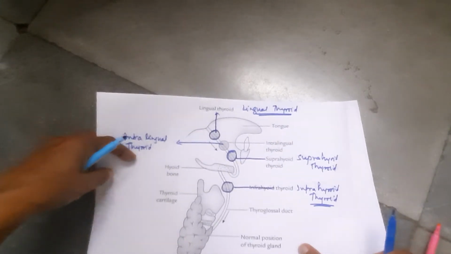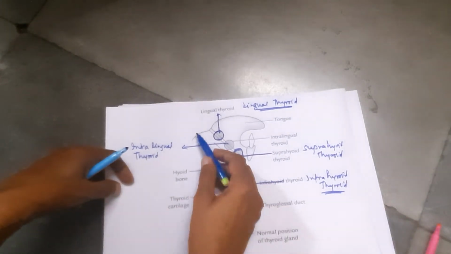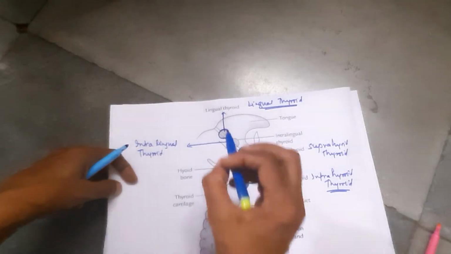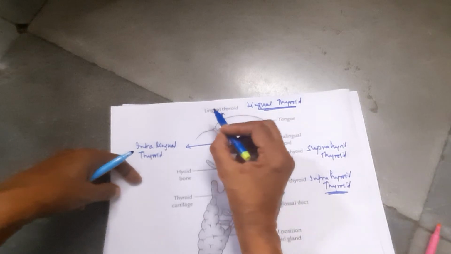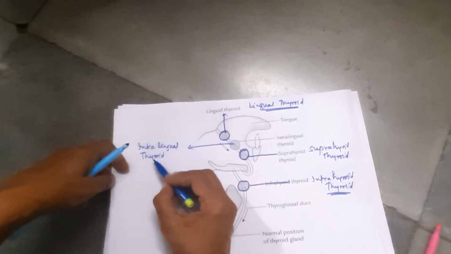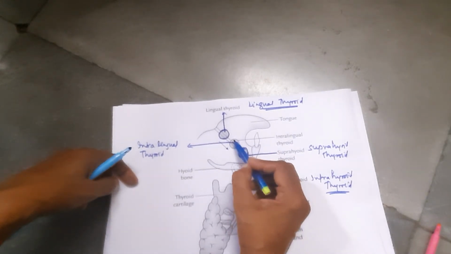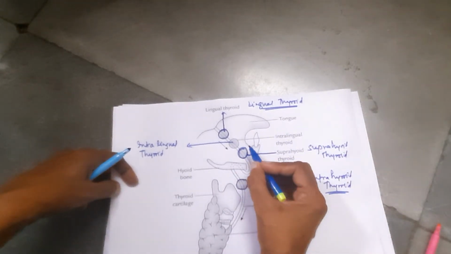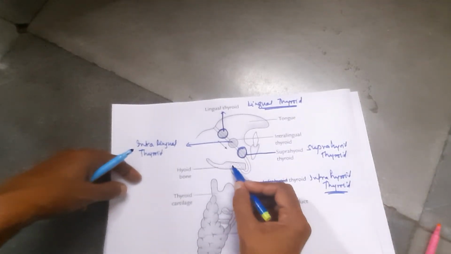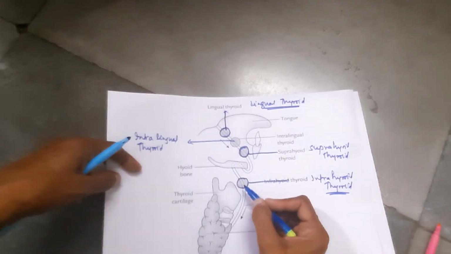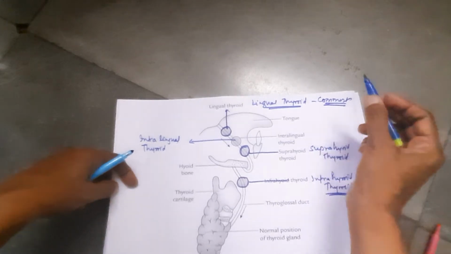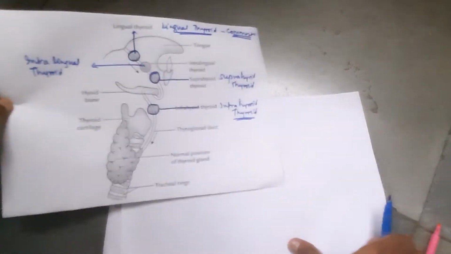So these are the abnormal positions of the thyroid tissue, anywhere along the course of the thyroglossal duct. The commonest one is the lingual thyroid.